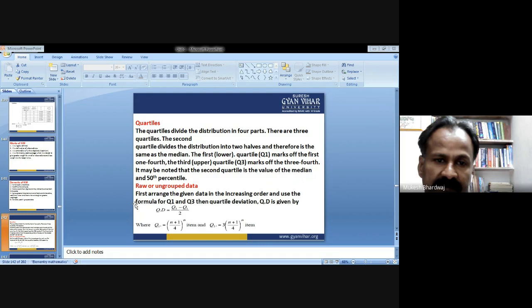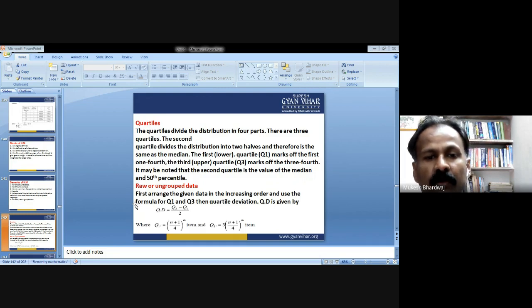There are three quartiles. The second quartile divides the distribution into two halves and therefore is the same as the median. The first, lower quartile Q1 marks off the first one fourth. The third, upper quartile Q3 marks off the three fourths. It may be noted that the second quartile is the value of the median and the 50th percentile, that is the middlemost part of the unit.